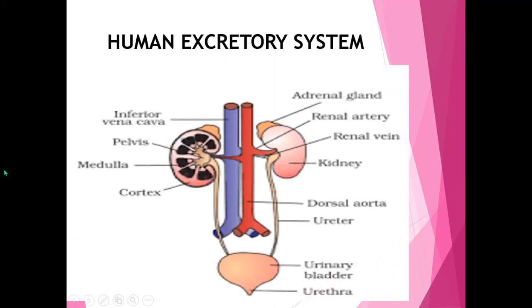Here you can see the picture of the human excretory system. It contains the bean-shaped kidneys, then two ureters, then urinary bladder, then urethra.